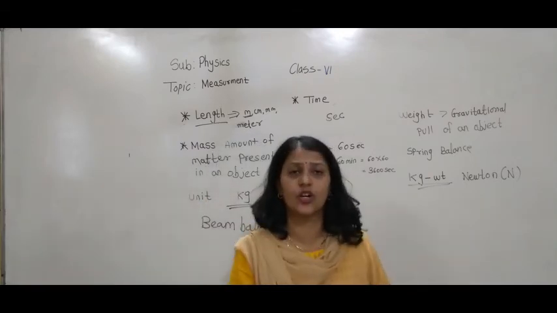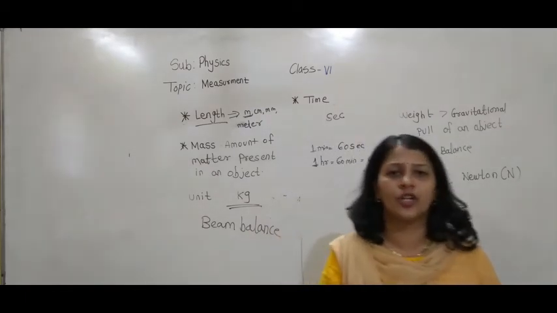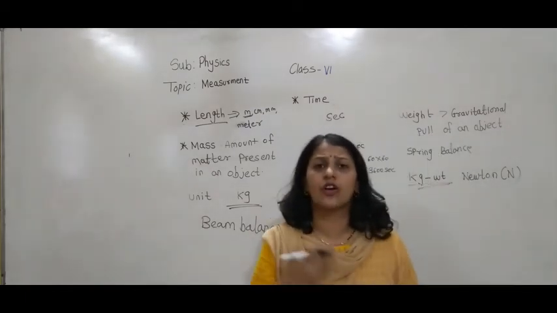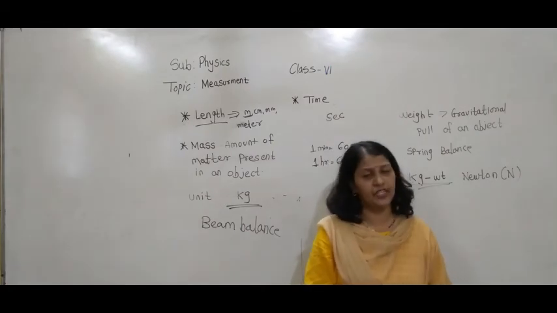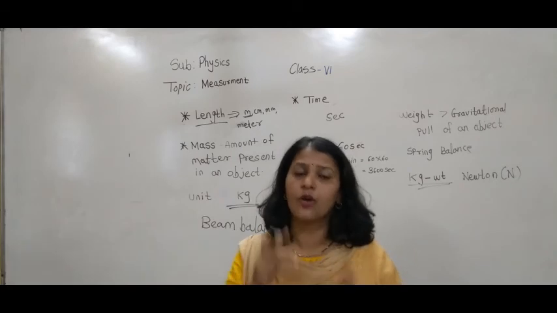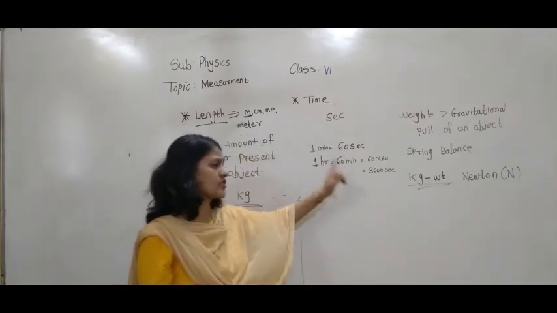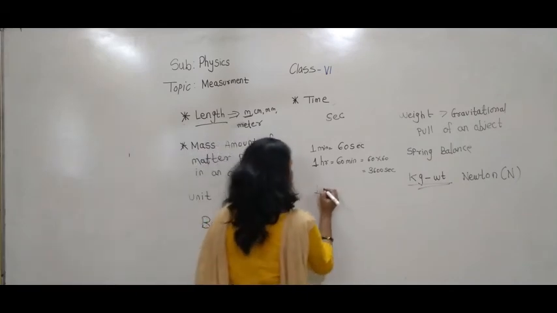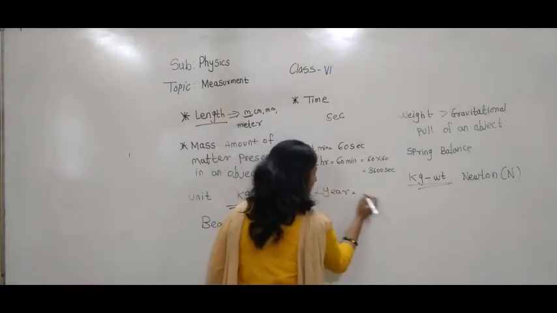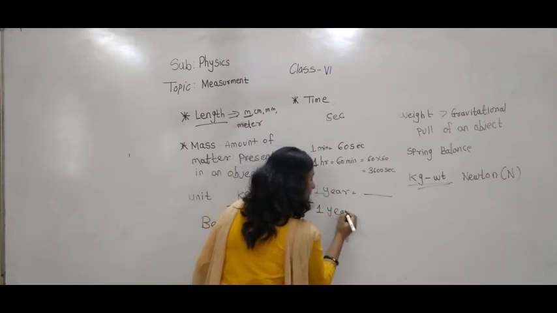Now you know 1 month consists of how many days? Yes or no? 1 year consists of how many days? That everything you should know. One year consists of how many months? Am I right? So note down all this in your notebook. 1 hour is equal to how many minutes, how many seconds? 1 year is equal to how much? Then you can write it by yourself.